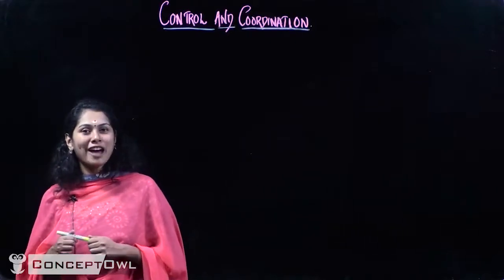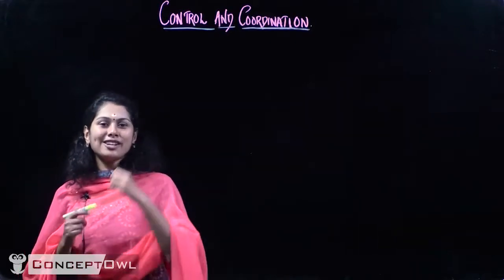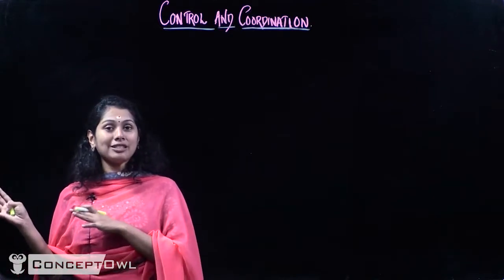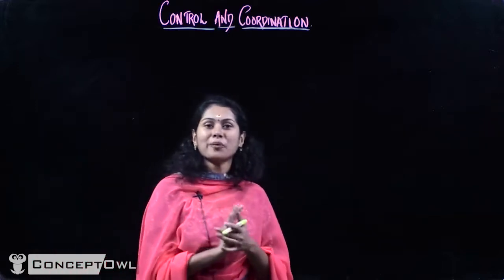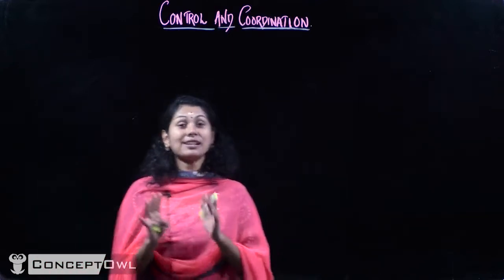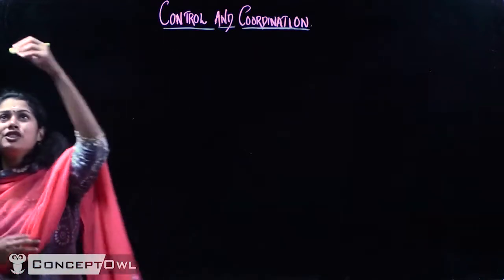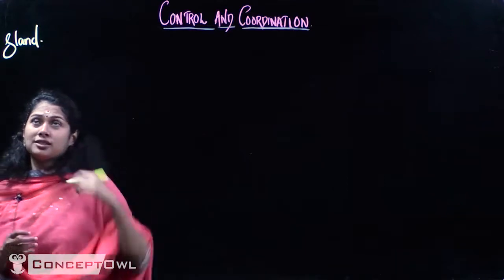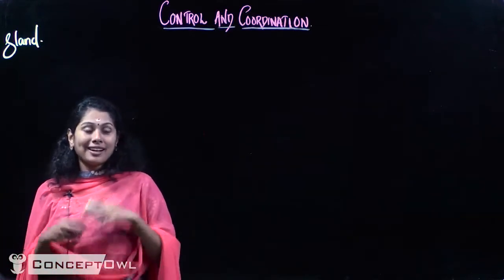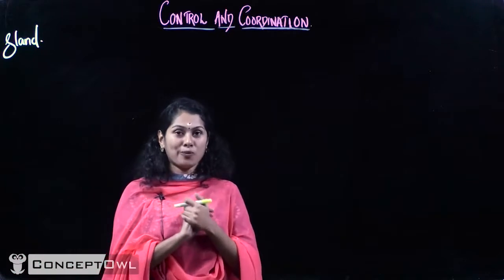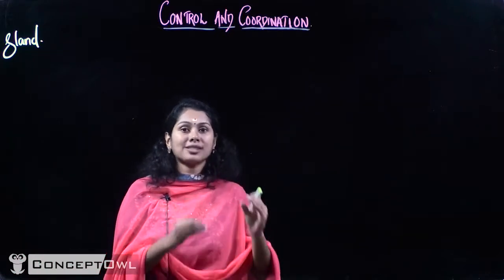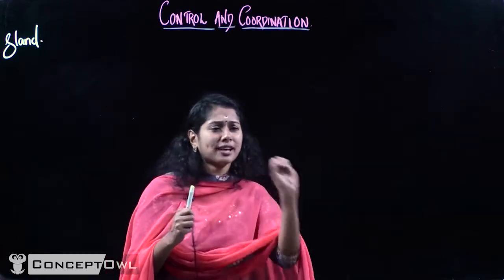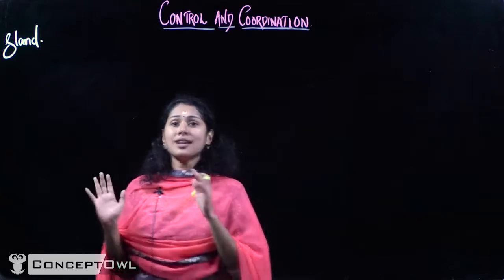So we have started our discussion about chemical coordination, and we have said that chemical coordination is with the help of hormones, and these hormones are released by glands, specific glands called endocrine glands. So let's study a small classification of glands. What are glands? Glands are specialized organs in our body which give out some secretions, right? They will secrete something out, and that's why we call them glands.